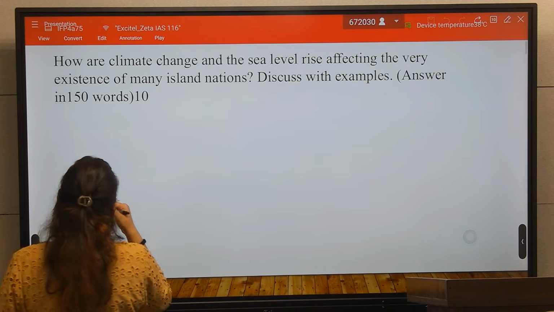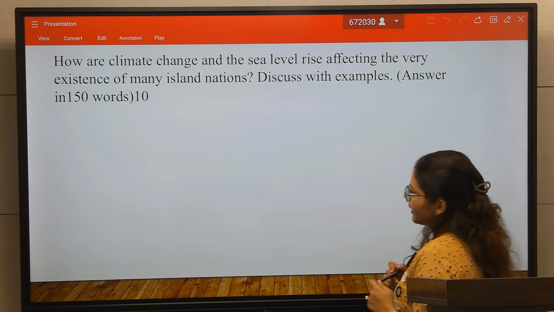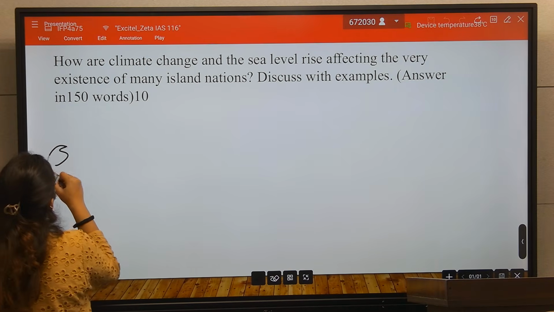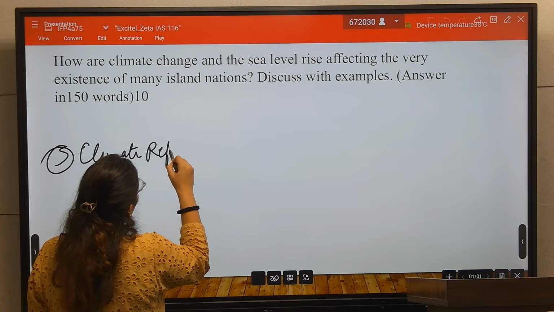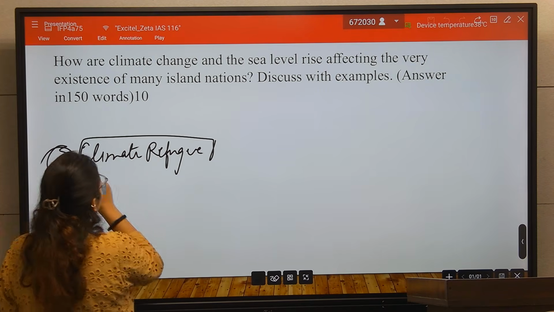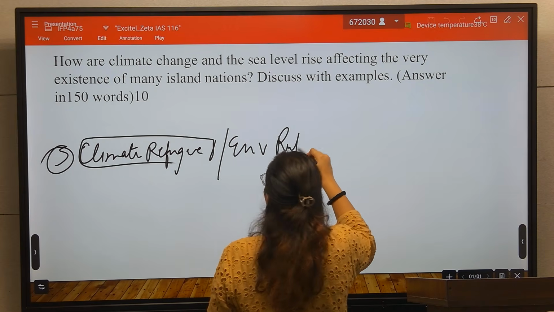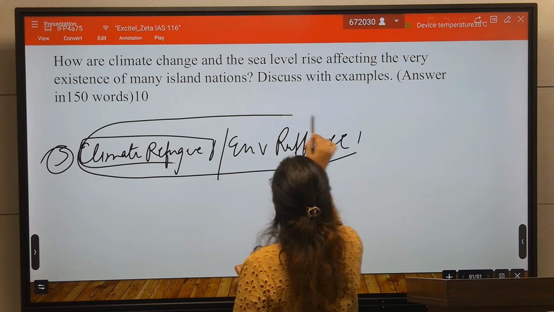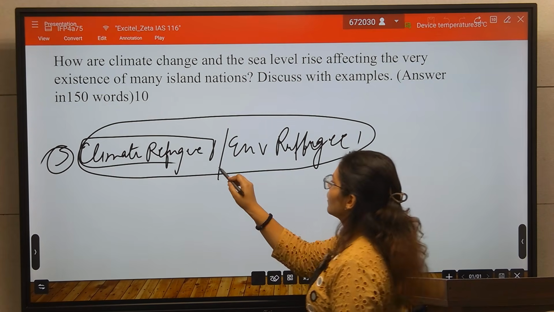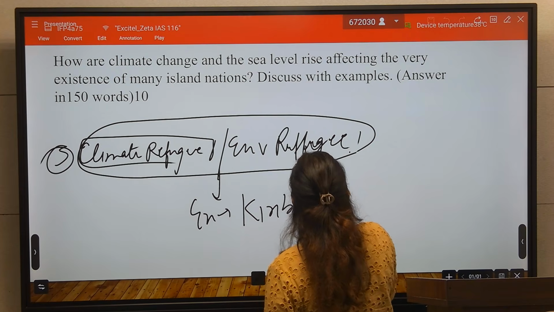Then there is one term known as climate refugee. So fifth point should be climate refugee. So people are migrating from that small nation. Climate refugees or environmental refugees. You can also give example that Kiribati.